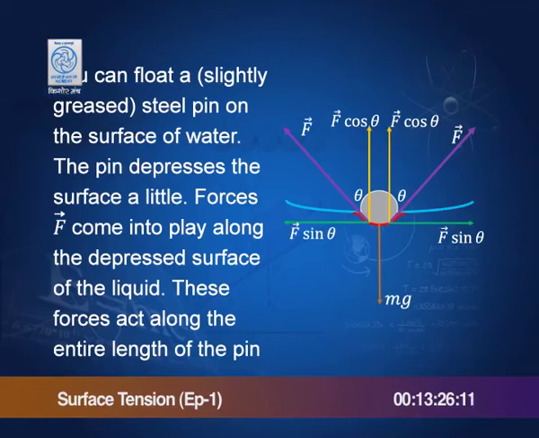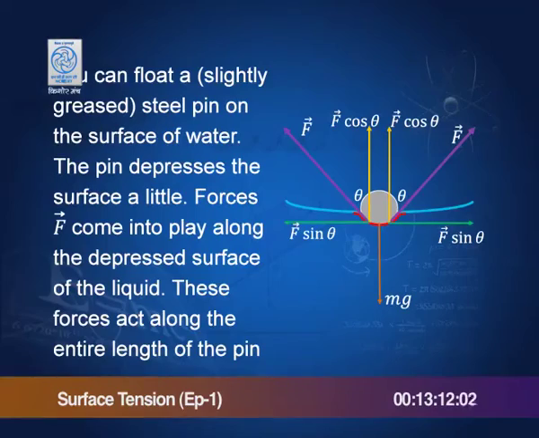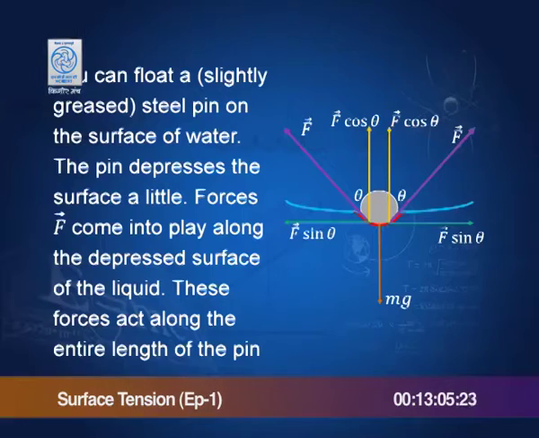Let us try to understand the concept of surface tension through an example. I have told you that the surface of a liquid is stretched, so that little things can be placed on it and they do not go through it. So, you can float a steel pin on the surface of water. To do this, you will have to slightly grease the pin. The pin depresses the surface a little, as I have shown here.